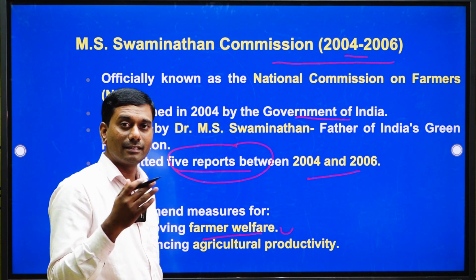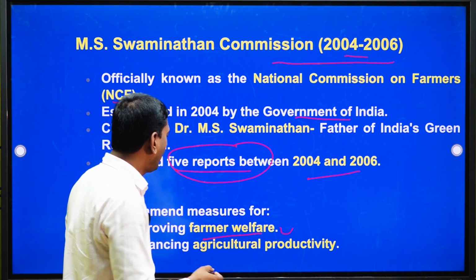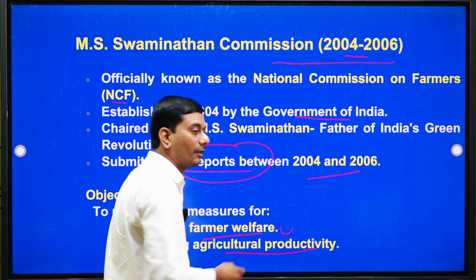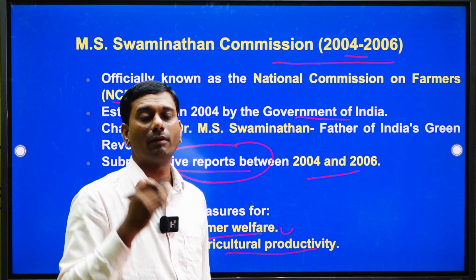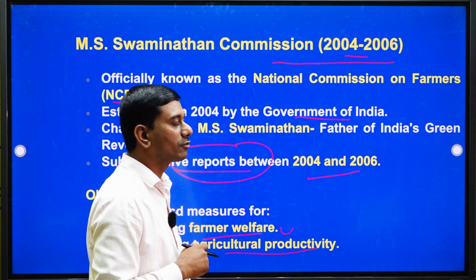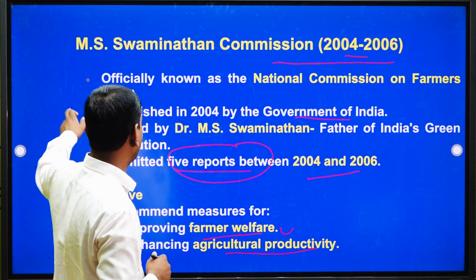The committee also suggested enhancing agriculture productivity, not only in terms of production but in a sustainable form.